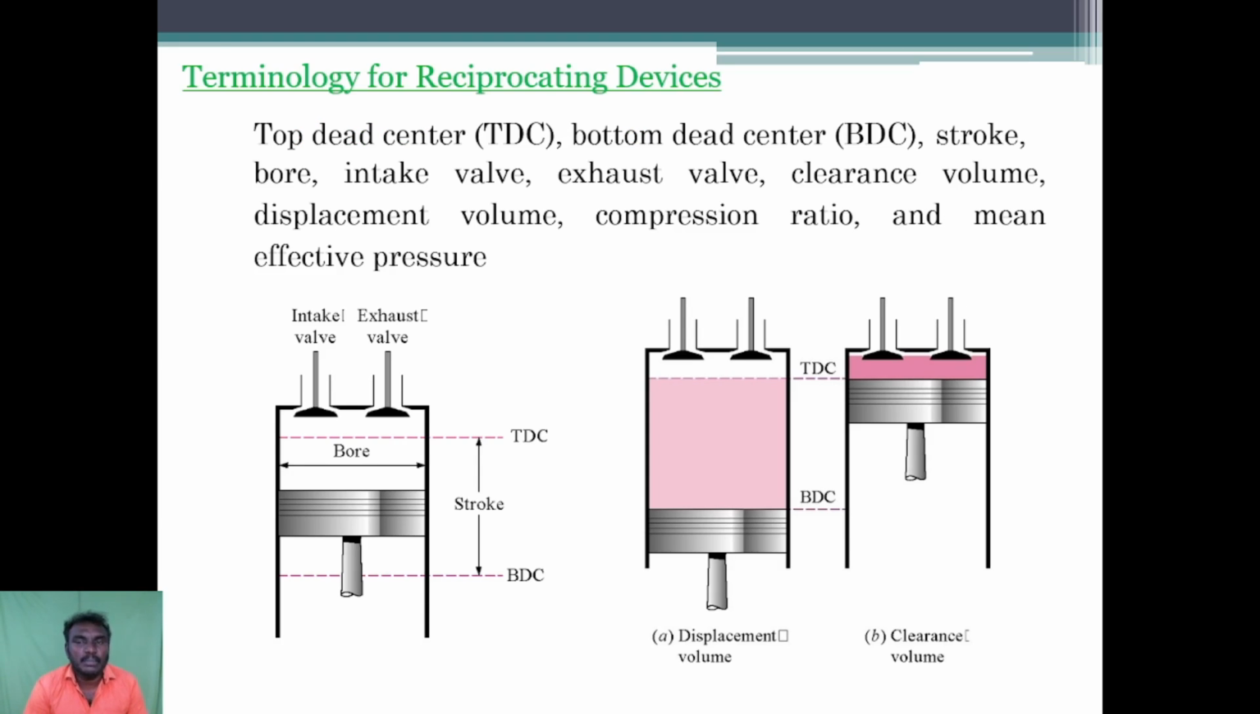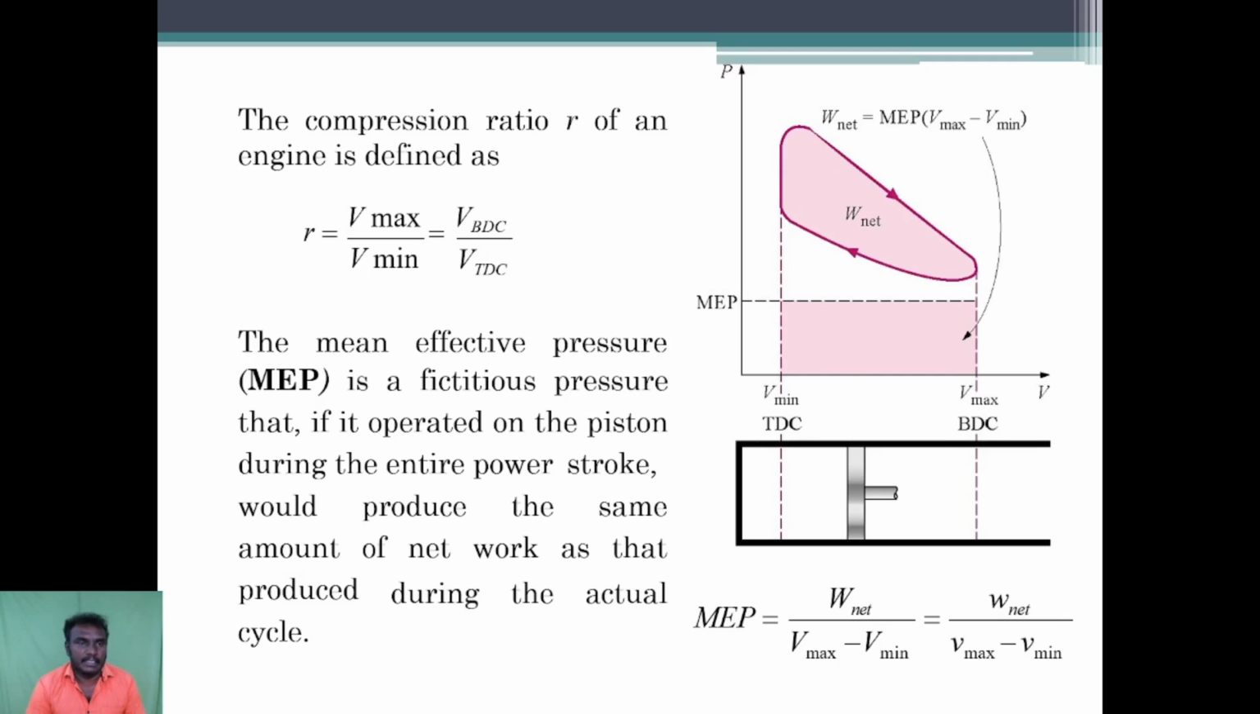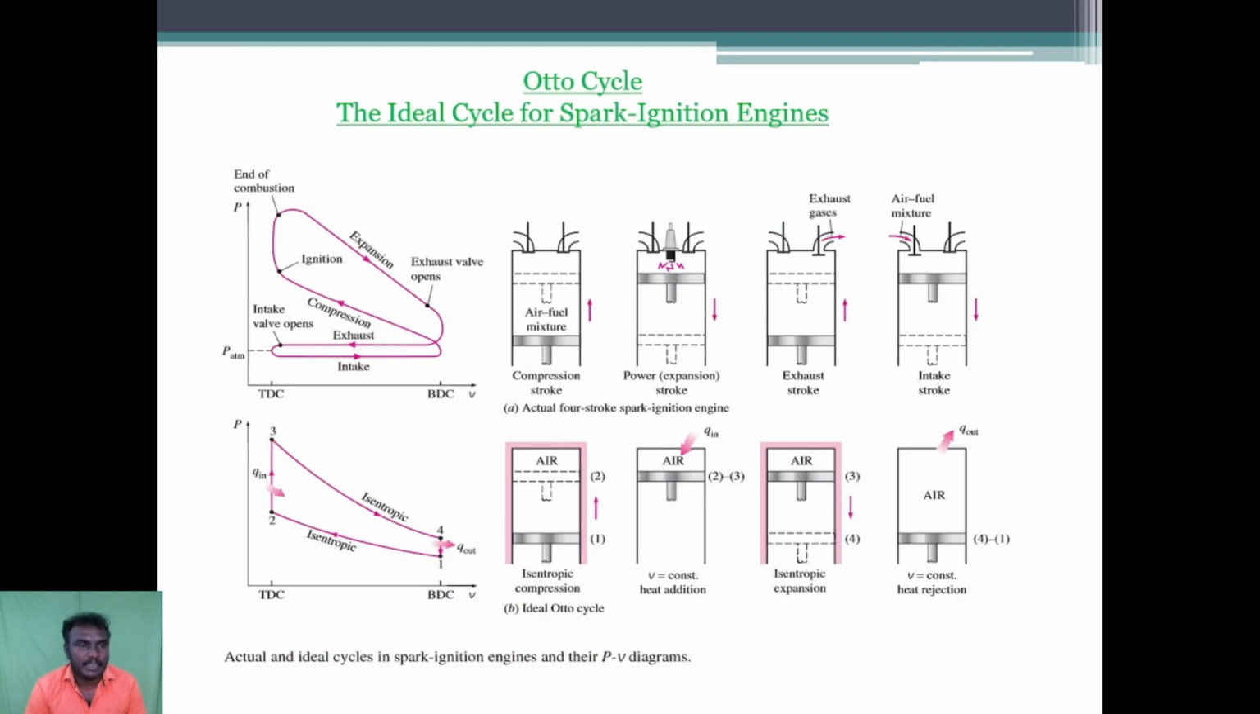Top dead center, bottom dead center, stroke, bore, intake valve, exhaust valve, clearance volume, displacement volume, compression ratio and mean effective pressures are the important terminology of the reciprocating devices. The compression ratio r of an engine is defined as r is equal to Vmax divided by Vmin. The mean effective pressure MEP is a fictitious pressure that, if it operated on the piston during the entire power stroke, would produce the same amount of net work as that produced during the actual cycle.